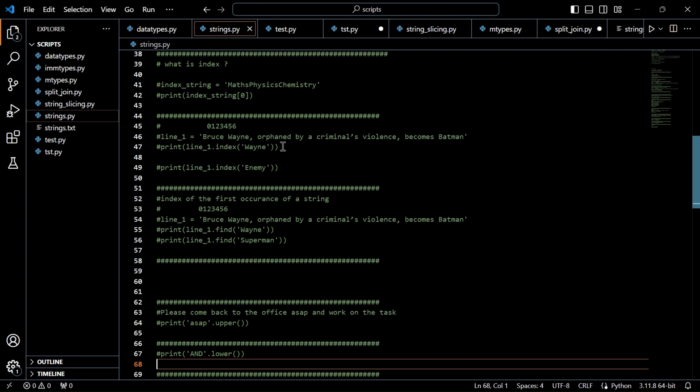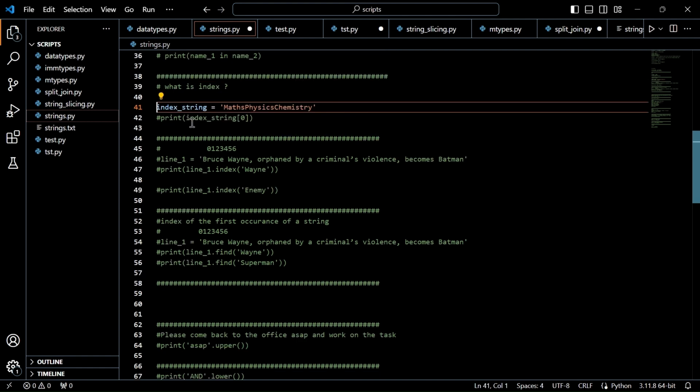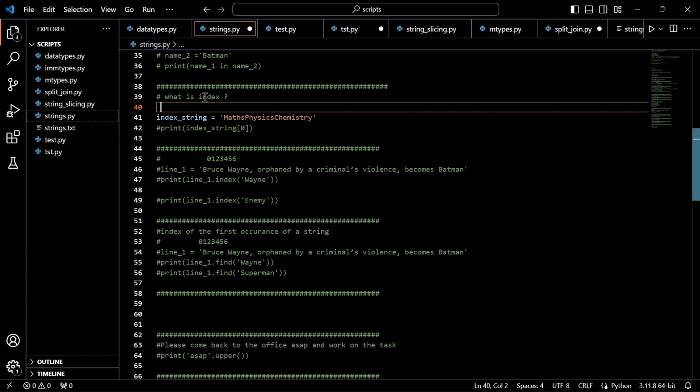In a similar way, in programming also, you have index available. If you can see the example here, this is one string. This string will have an index for each character starting from 0.